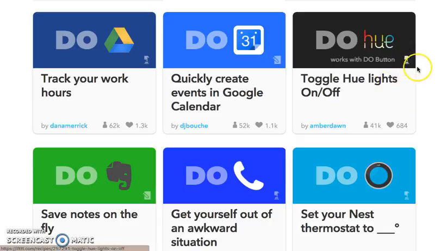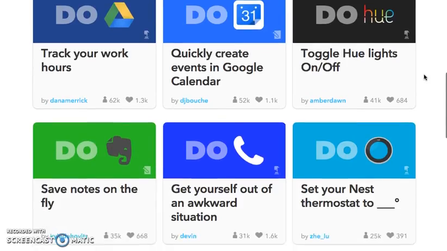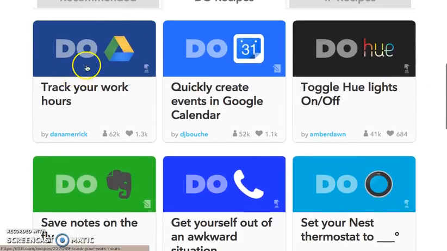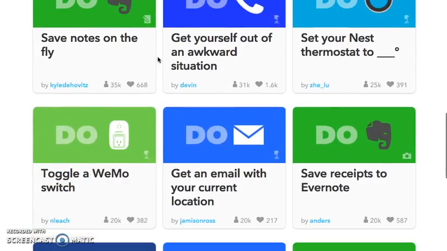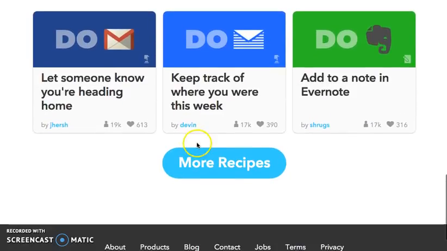Maybe you can set it to every time you come into your home, it will automatically turn on the lights, or every time you leave, it will turn off the lights. I found this one interesting right here. This is do track your work hours. So what it would do is it would track your geolocation, and every time you come into work, it'll send your time logged in to your Google Drive. So essentially, you wouldn't have to worry about missing hours, just in case you were on the clock type of job where you need to log your hours. I found that very interesting.